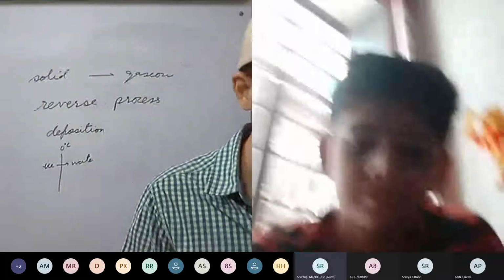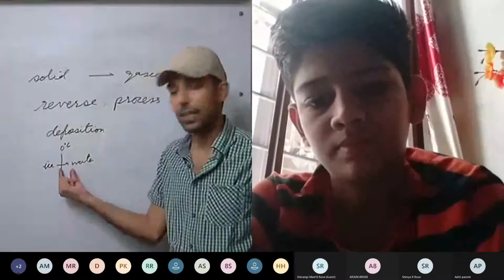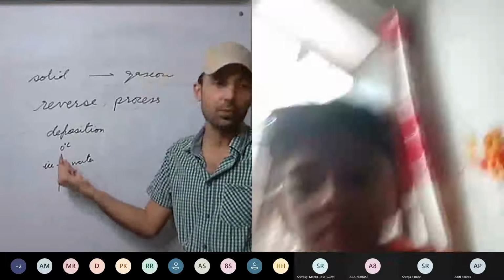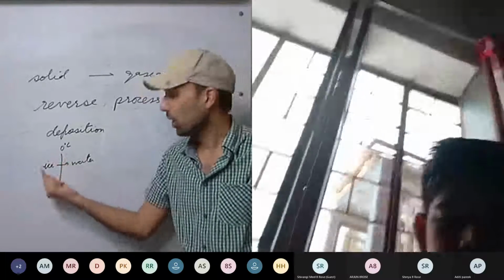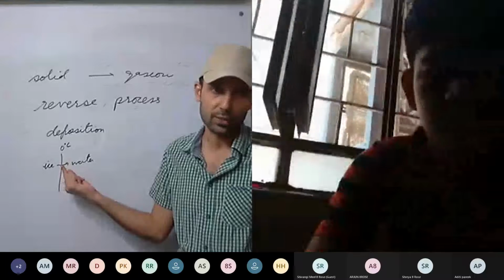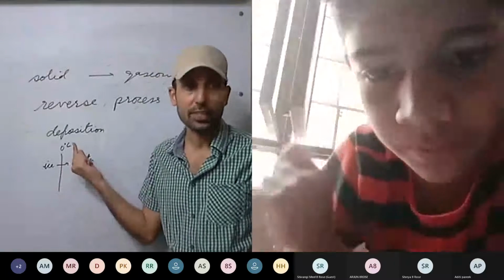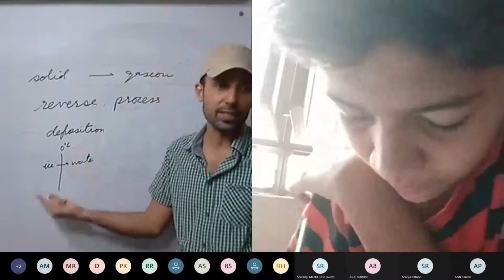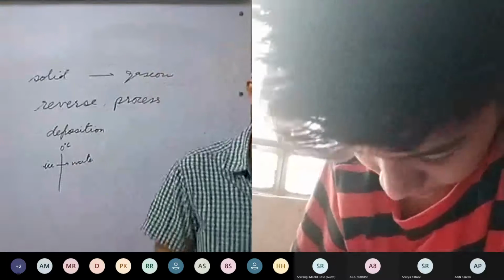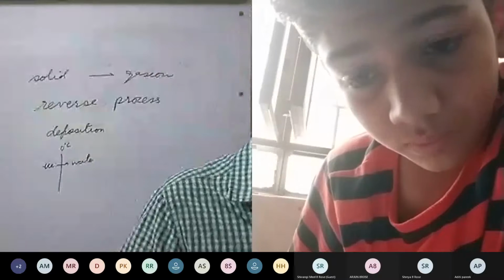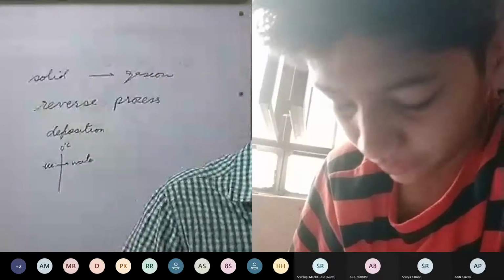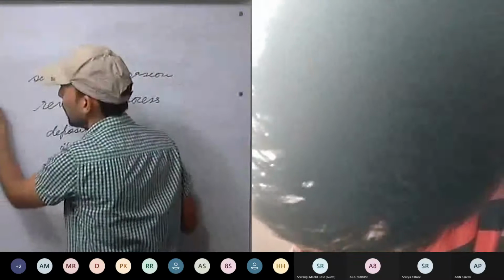During change of state, whatever heat we supply will go to break away the bonds, that is, to overcome the intermolecular forces. So there will be no change in temperature. A change in temperature does not take place when there is no change in kinetic energy. So this statement is false. So first one is false.